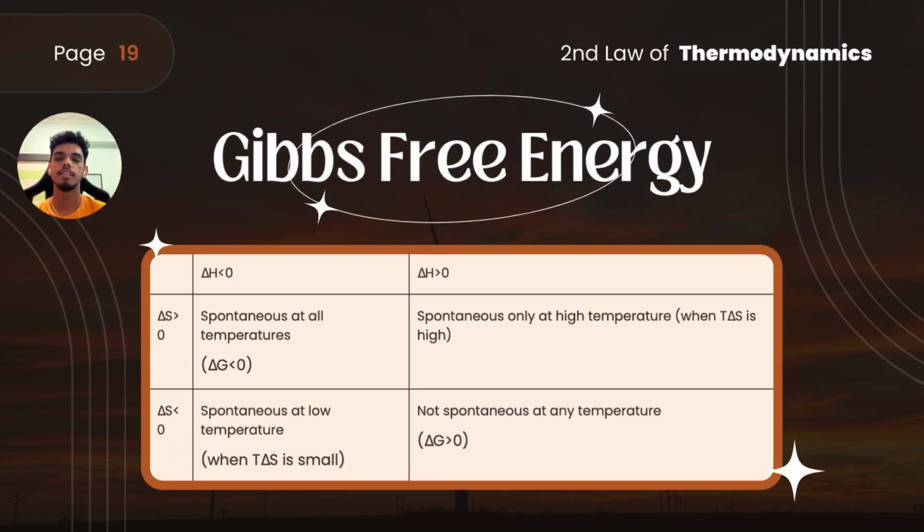This table shows how Gibbs free energy relates to the second law of thermodynamics. When enthalpy is less than 0 and entropy is more than 0, the process is spontaneous at all temperatures. When enthalpy is less than 0 and entropy is also less than 0, the process is spontaneous at low temperature. When enthalpy is more than 0 and entropy is also more than 0, the process is spontaneous only at high temperature. When enthalpy is more than 0 and entropy is less than 0, the process is not spontaneous at any temperature, where the process needs energy to continue.